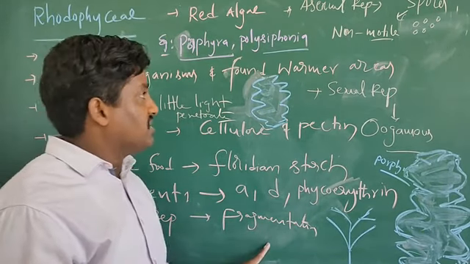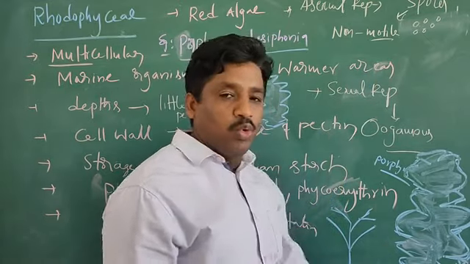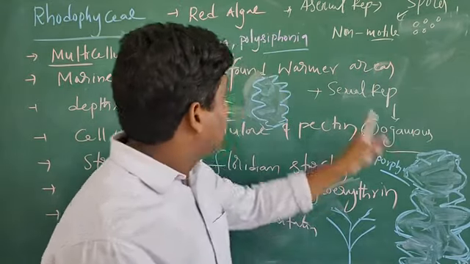Vegetative reproduction is by fragmentation, asexual reproduction by non-motile spores, and sexual reproduction by oogamous. That's it. So these are the diagrams.